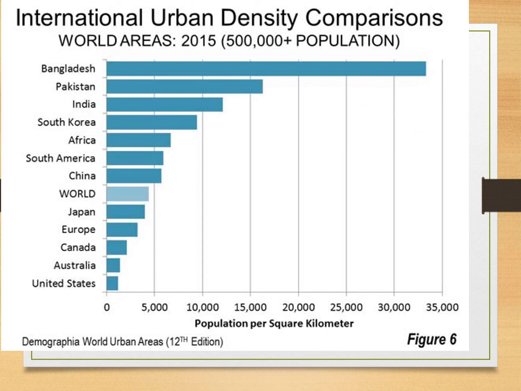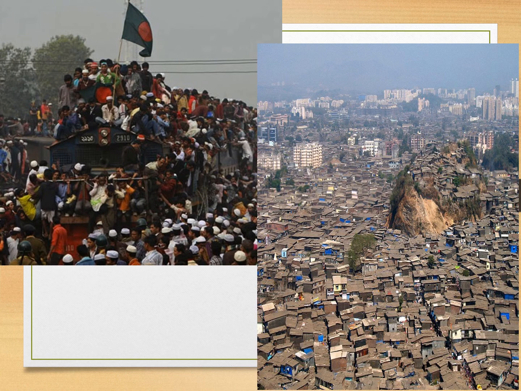And if we look at the most densely populated areas in the world, Bangladesh, Pakistan, India, our top three are all in South Asia. Okay, comparing that to others, we can see the US is way down at the bottom compared to Bangladesh. And with this population density, that means crowding, crowding, crowding. So this is a picture from Bangladesh, and on the left-hand side, these are people trying to use the train to get from place to place, but there's not enough room for everyone, so they're riding on top. And then on the right, this is actually from the Indian city of Mumbai, and this is one of their sprawling slums that you can see there.